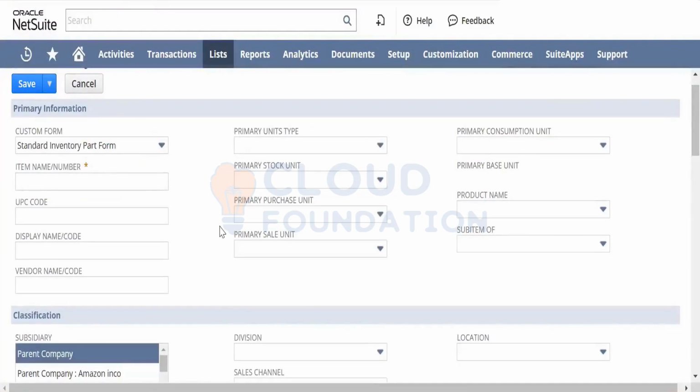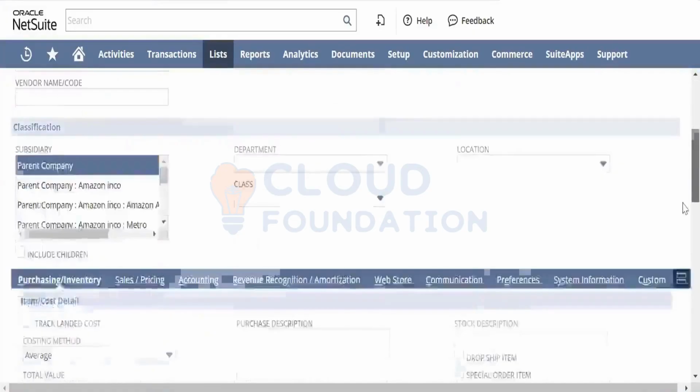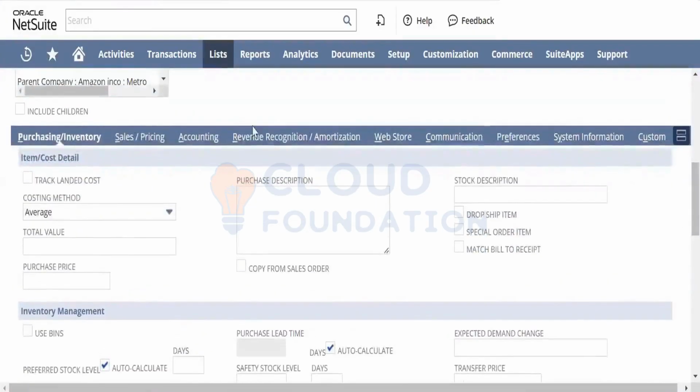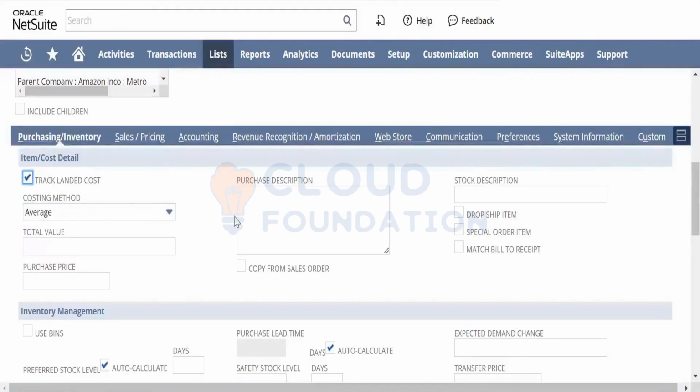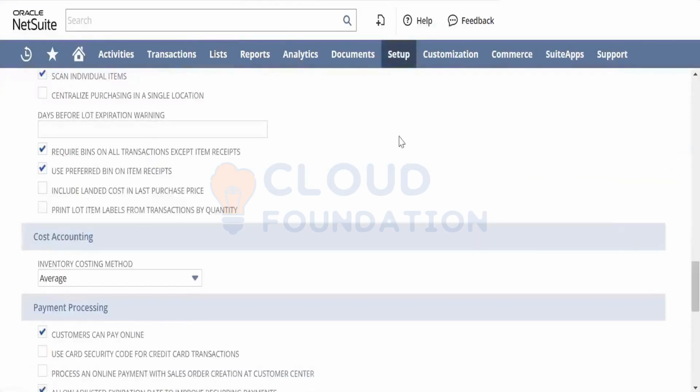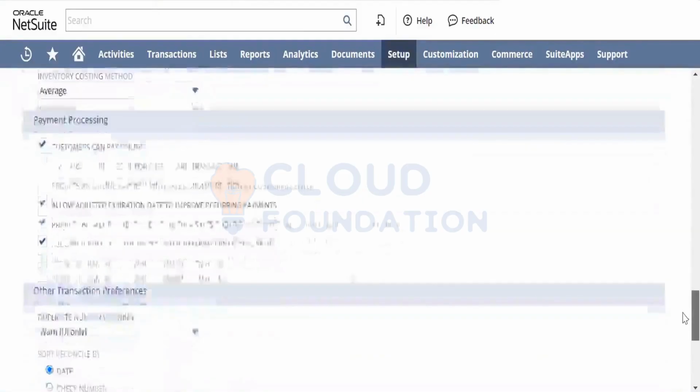Let's go to the standard inventory part form. I'll show you what forms are. You know how different forms are created. All these things I will show you. But when you go there and you see this, this is one of the setups for the landed cost. Whenever you want to track the landed cost on that item, you have to select track landed cost or else it will not allow you to track it. I mean, you cannot add the landed cost on that particular item when you are purchasing it from a vendor.